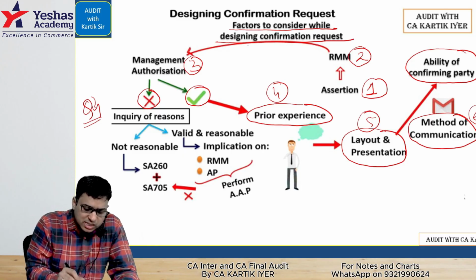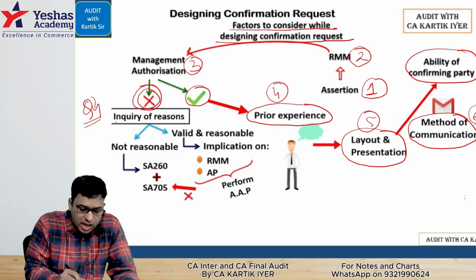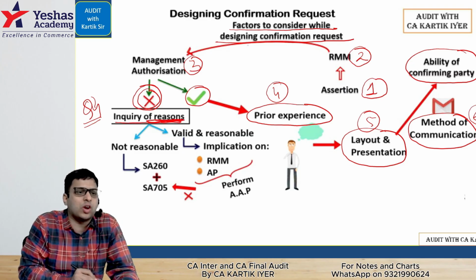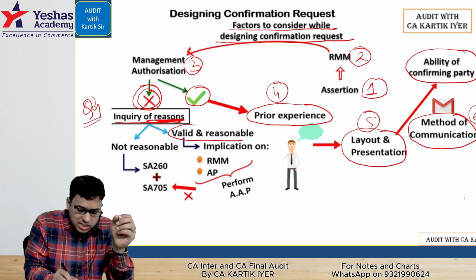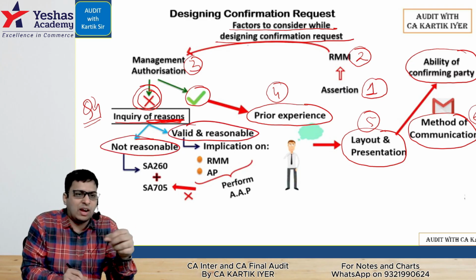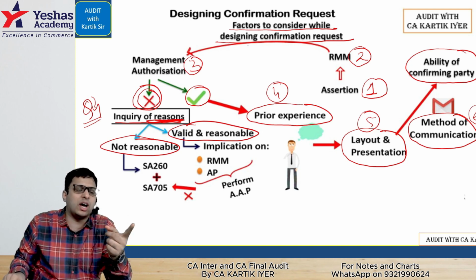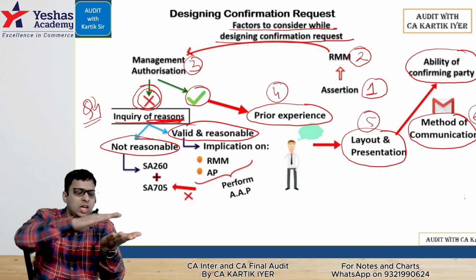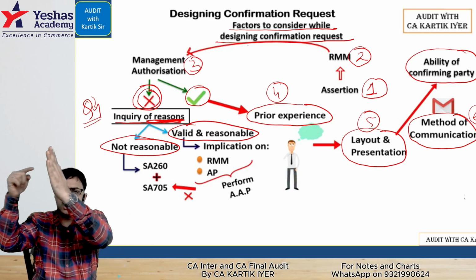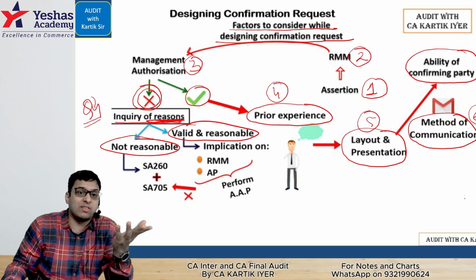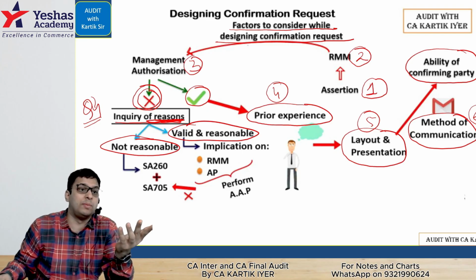If management authorization is not received, then we'll inquire regarding the reasons why they are not giving permission. Their reasons can be valid and reasonable or not reasonable. If valid and reasonable, then you are in a bit of a situation because you are not reaching the RL level. You're stuck in the middle. But their reason is valid also, so you cannot debate with them.